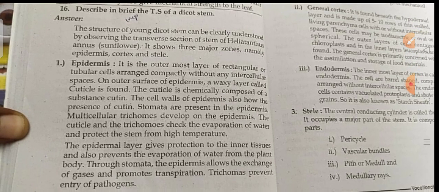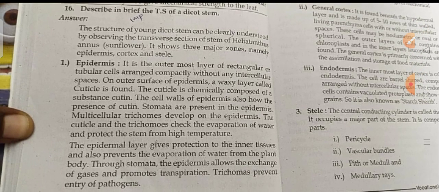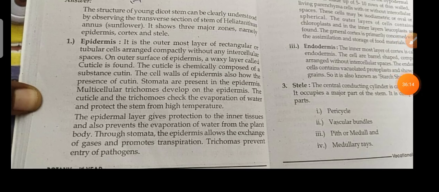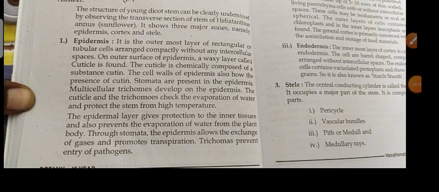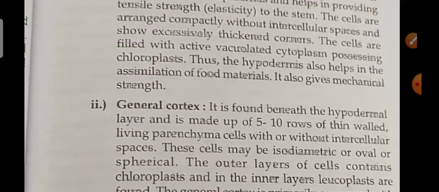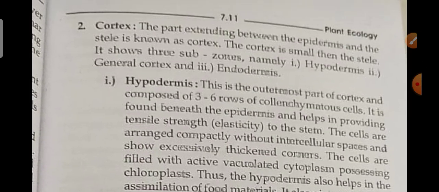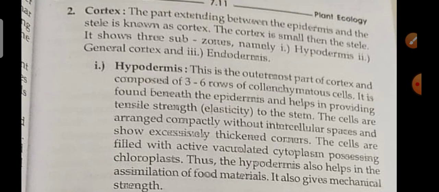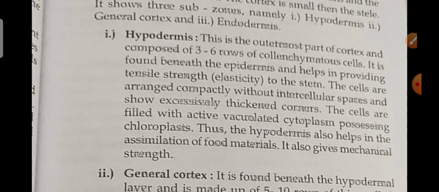Stele is the central conducting cylinder, and it occupies a major part of the stem. It includes the pericycle, vascular bundles, pith or medulla, and medullary rays. The cortex extends between the epidermis and stele. The cortex is smaller than the stele. Again it has three sub regions: hypodermis, general cortex, and endodermis.